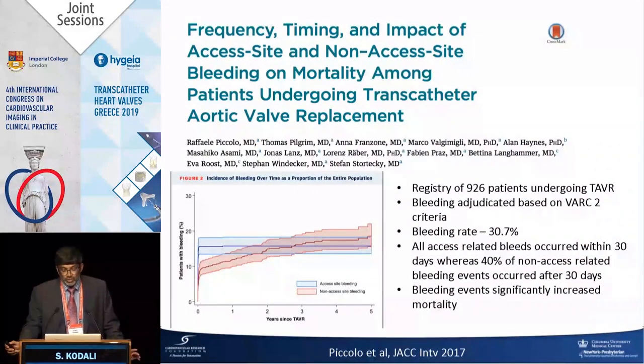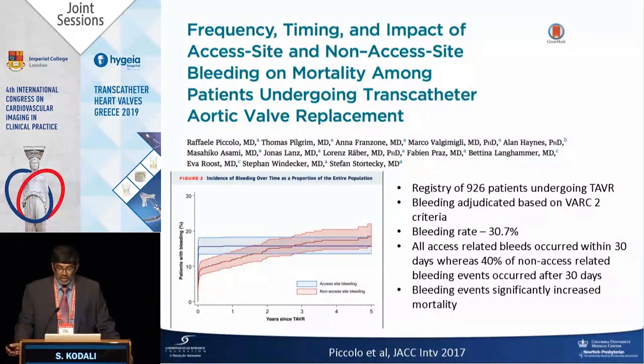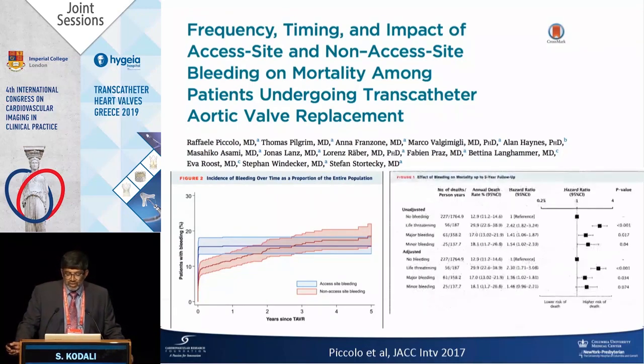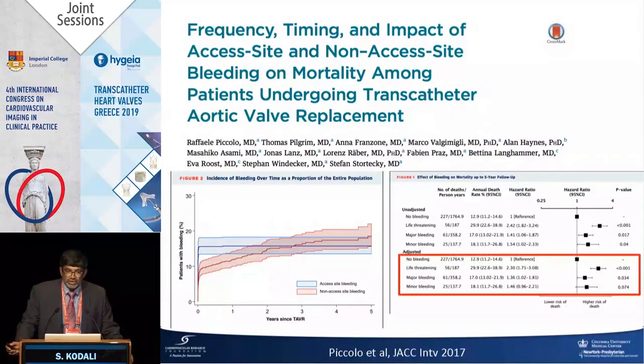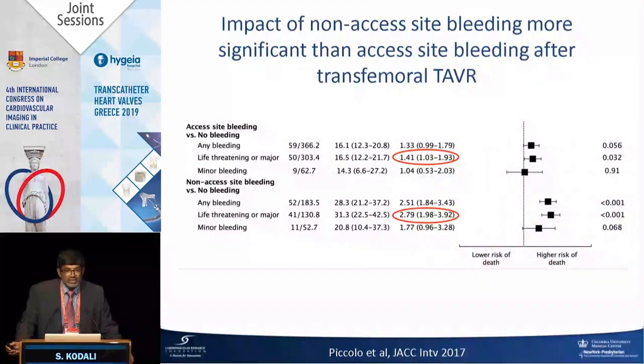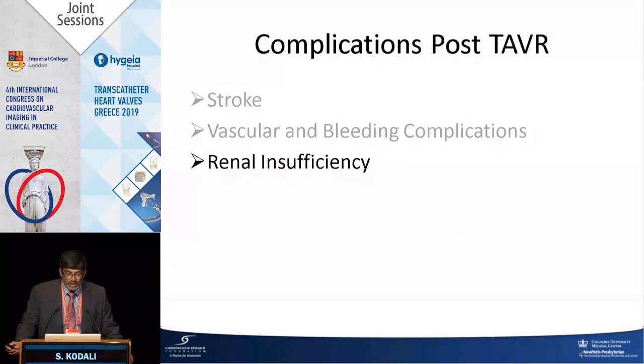Now, the majority of those are intraprocedural, and you see that in-hospital mortality bump on the blue line is from the procedure-related bleeds. But a lot of these elderly patients also get other bleeds. You anticoagulate, you put these patients in the hospital, they're under stress, they get a GI bleed, then they go for endoscopy, then they stay there for another week, they have other issues. It's those events that always lead to bad events. It's not just the procedural bleeding, but the non-access site-related bleeding as well that has an even more increased hazard for mortality.